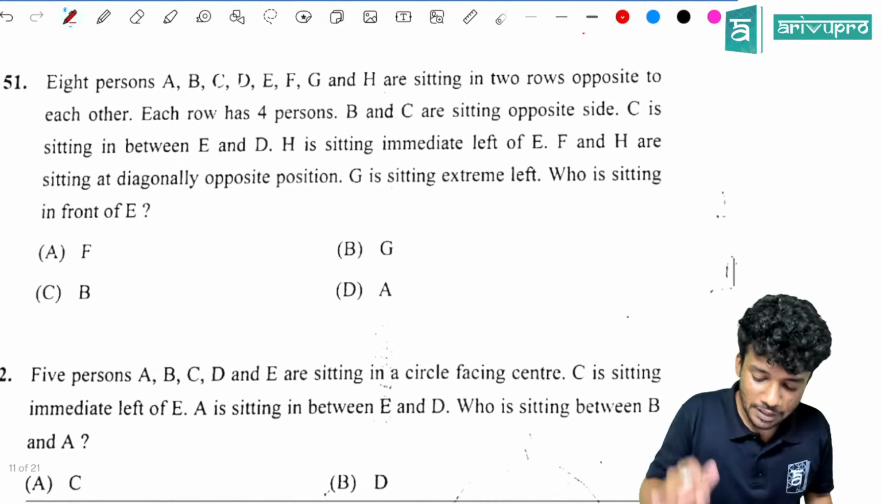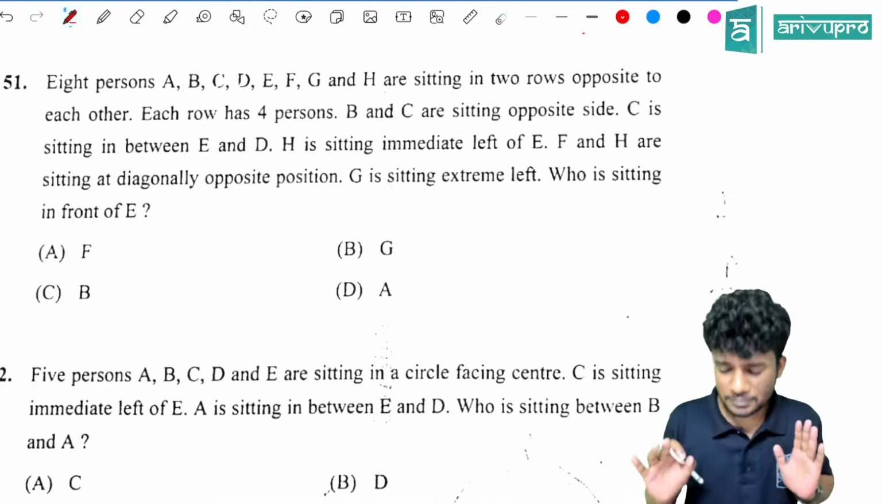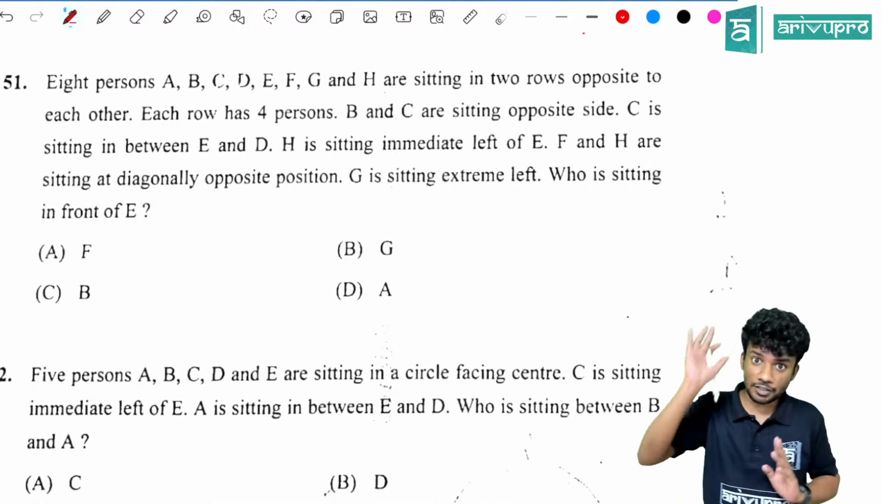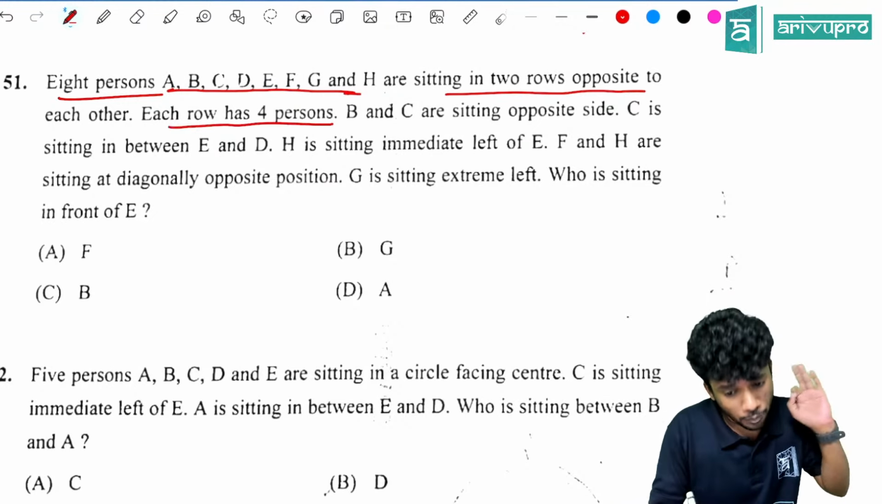Now the next question. This is another question where there is a small mismatch in the words they have given. Now see the question. Anyway, everyone would have got the answer for this question also, but some wouldn't have. For them, I am explaining the question. 8 persons A, B, C, D, E, F, G, H are sitting in 2 rows facing opposite to each other. Each row has 4 persons.